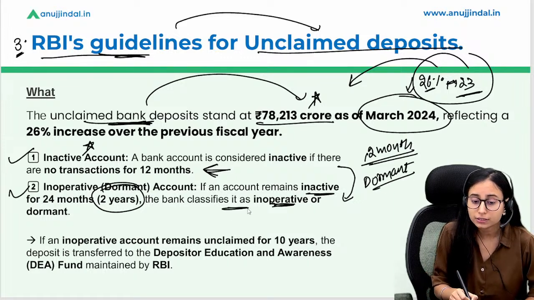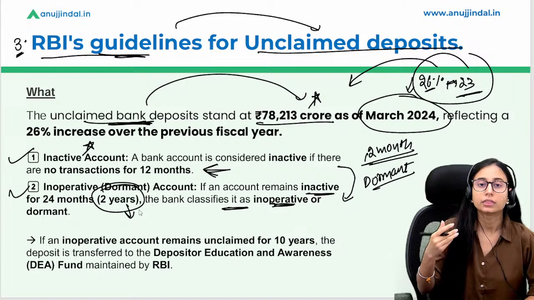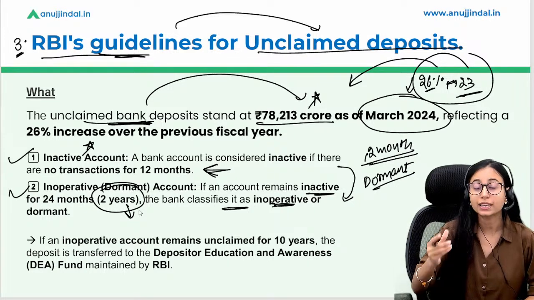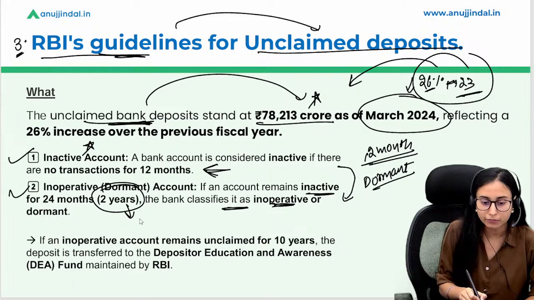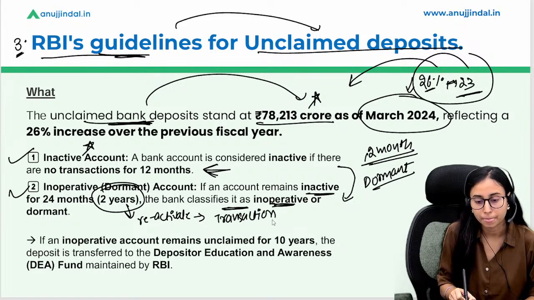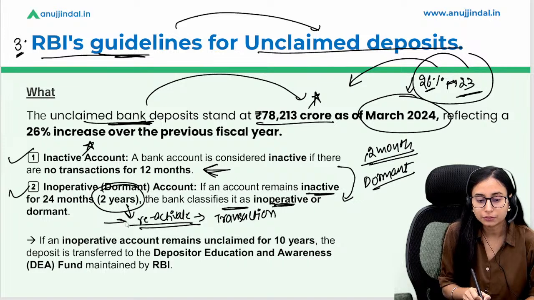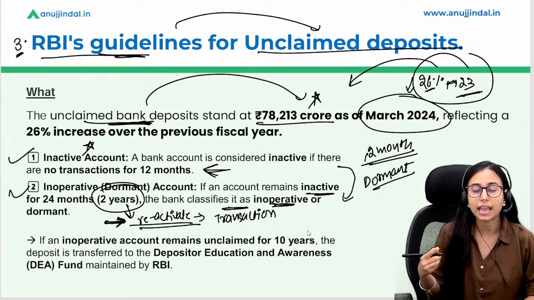Now after this period of 2 years, the holder of such account cannot conduct any kind of transaction. They have to reactivate it in order to conduct any kind of transaction in such account.